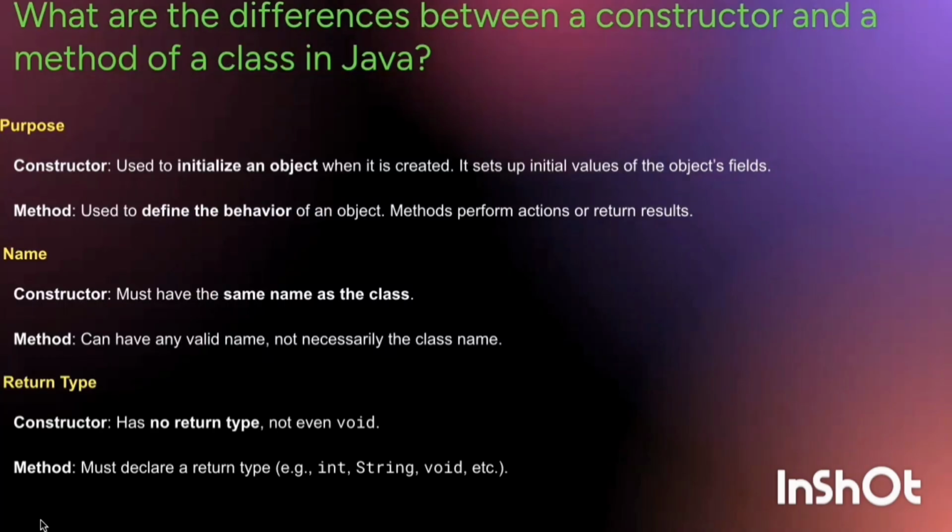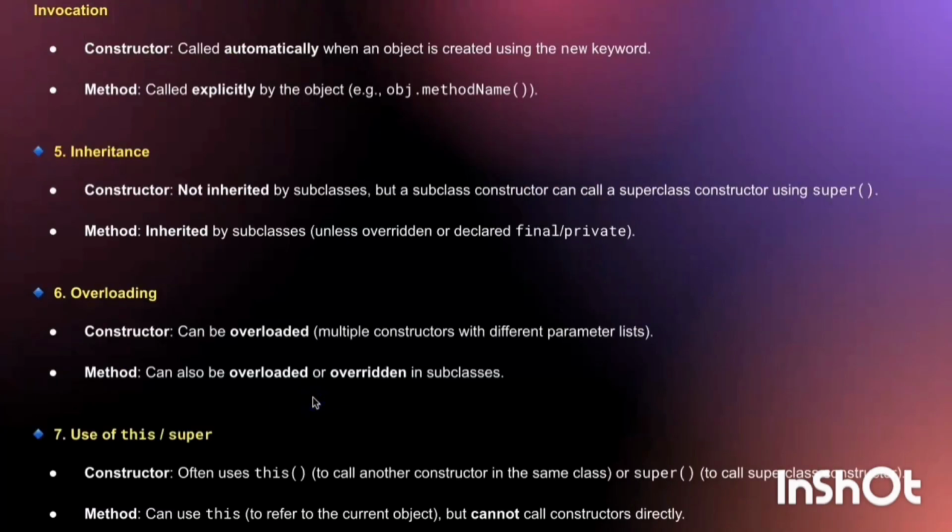Name. A constructor must have the same name as the class, but a method can have any valid name, not necessarily the class name. Return type. A constructor has no return type, not even void. A method must declare a return type. It can be String, int, void, etc. Invocation. A constructor is called automatically when an object is created using the new keyword. A method is called explicitly by the object.